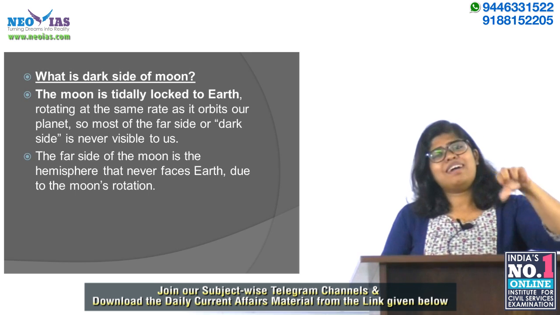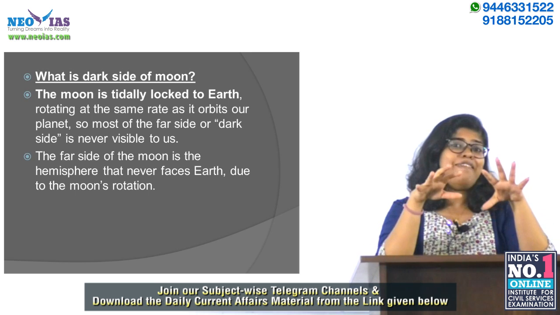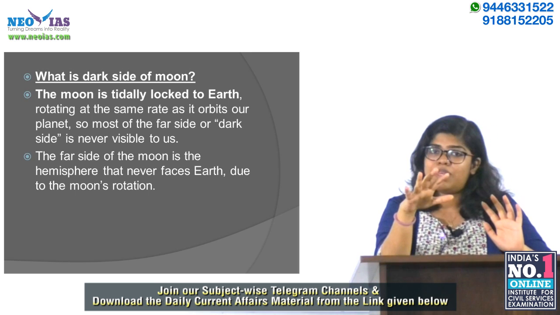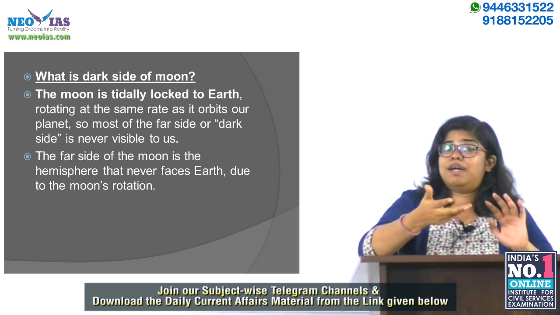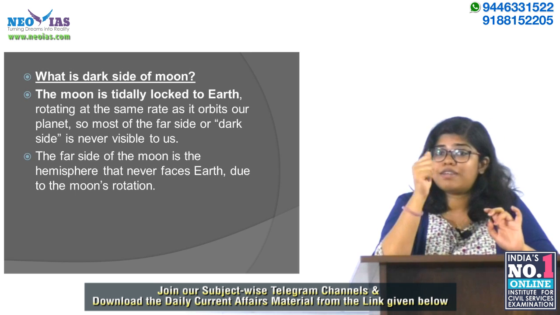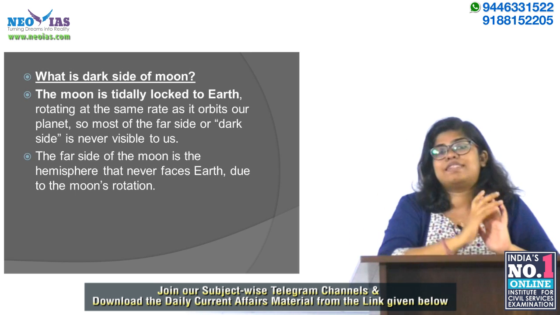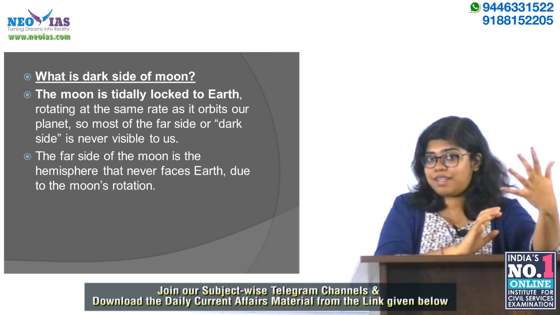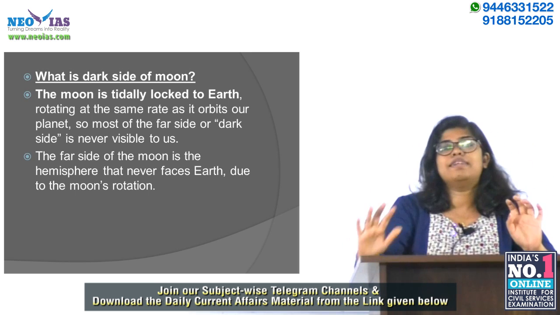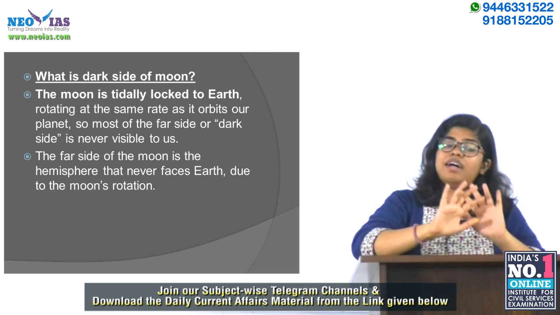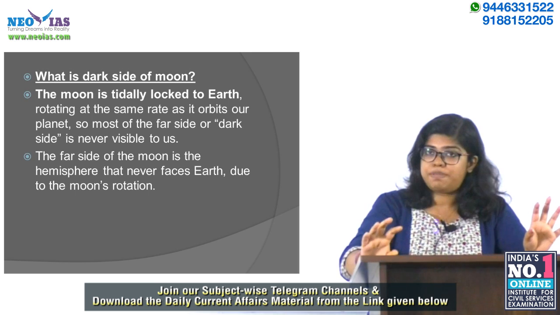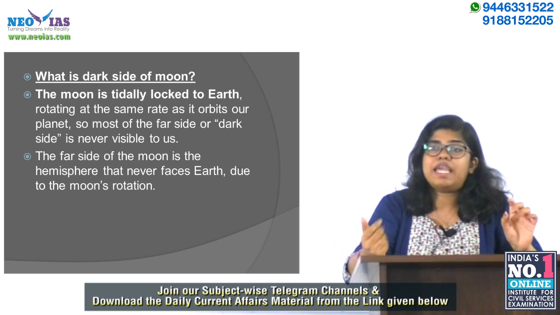So what is this dark side of the moon? The moon doesn't actually have a dark side, because sunlight reaches everywhere the same. There is no dark side, but we colloquially say it's a dark side. That is because the earth never sees the other side. Not because it doesn't have light, not like that. That is because earth and moon are tidally locked, which means they rotate at the same rate.